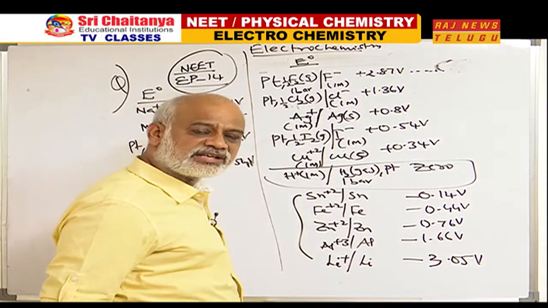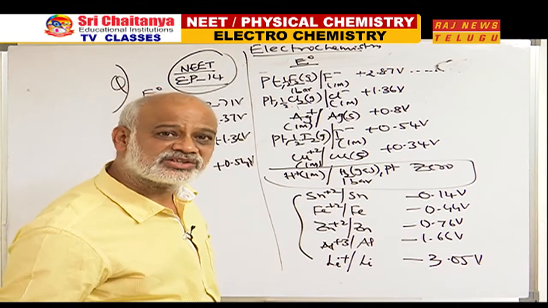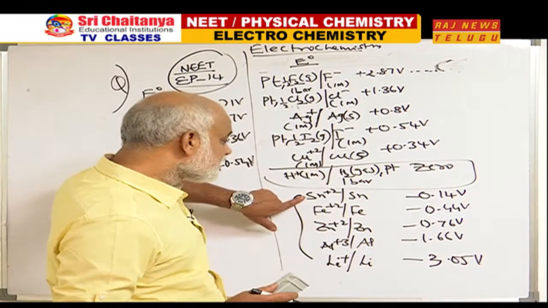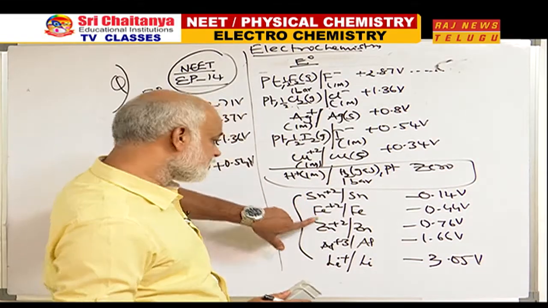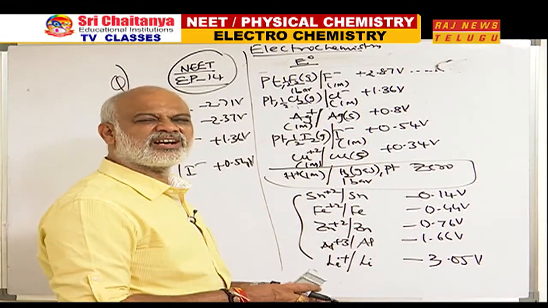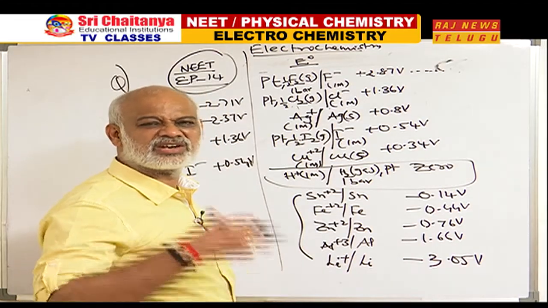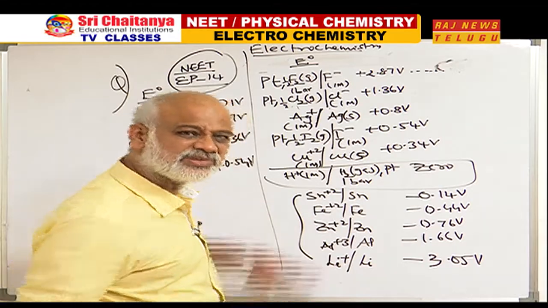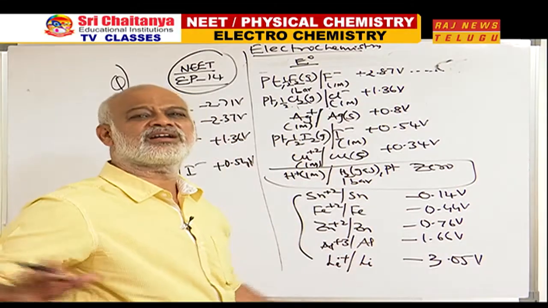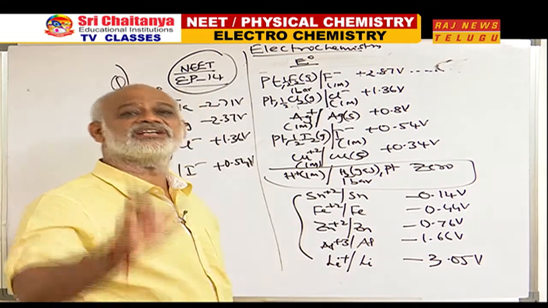Sn+2 has a better tendency to undergo reduction compared to Li+. So, what are these? Sn+2, Fe+2, Zn+2, Al+3, Li+ are all not good oxidizing agents, because their tendency to undergo reduction is not there, because their SRPs are negative. They are all very poor. They are not at all oxidizing agents. They never like to be oxidizing agents.